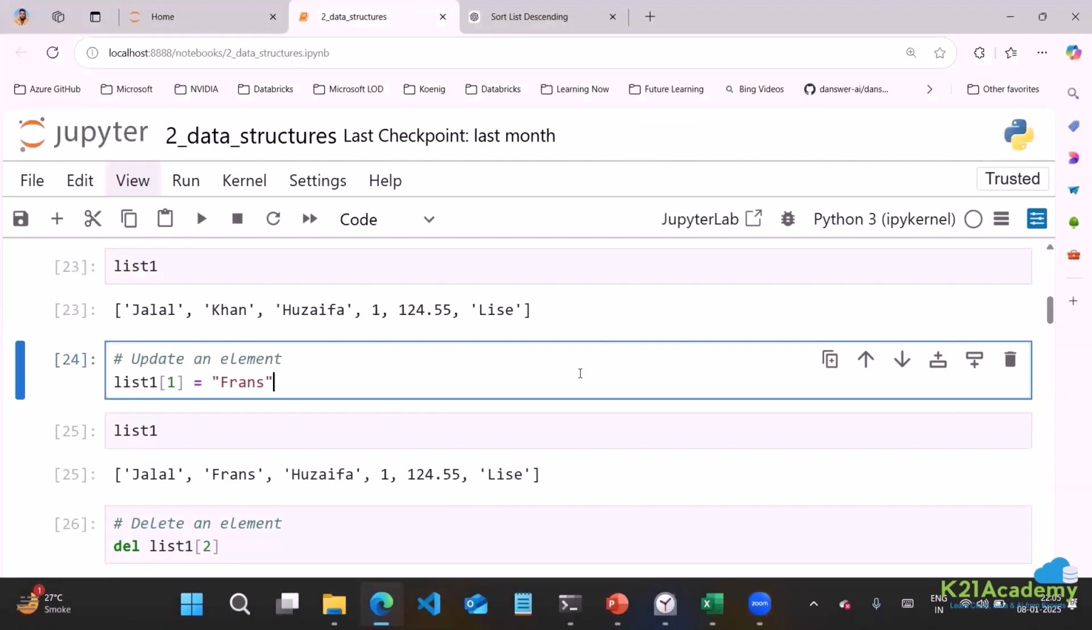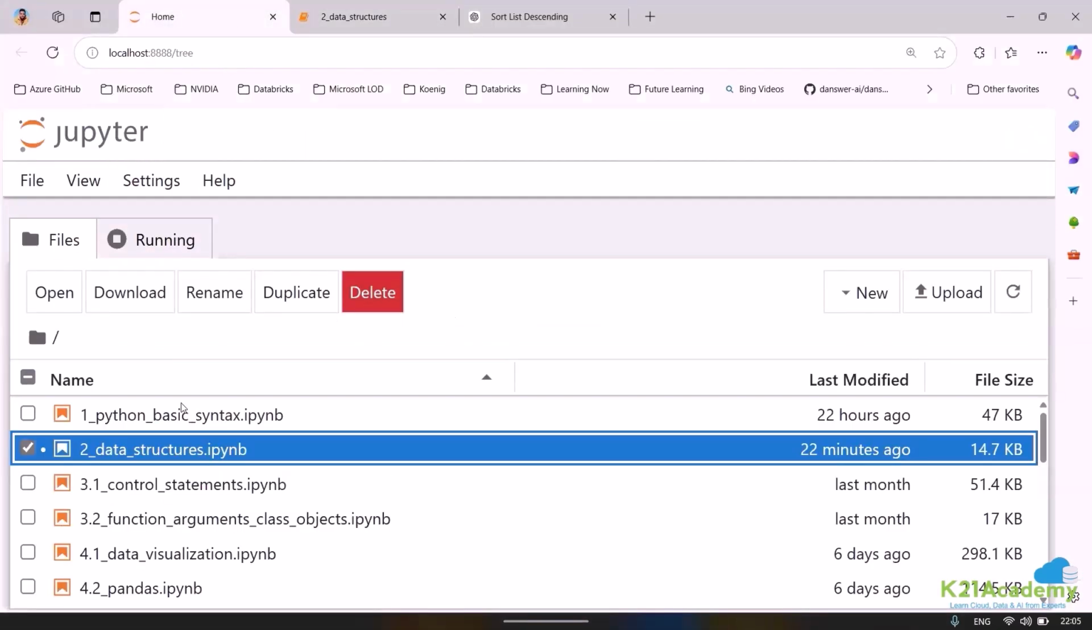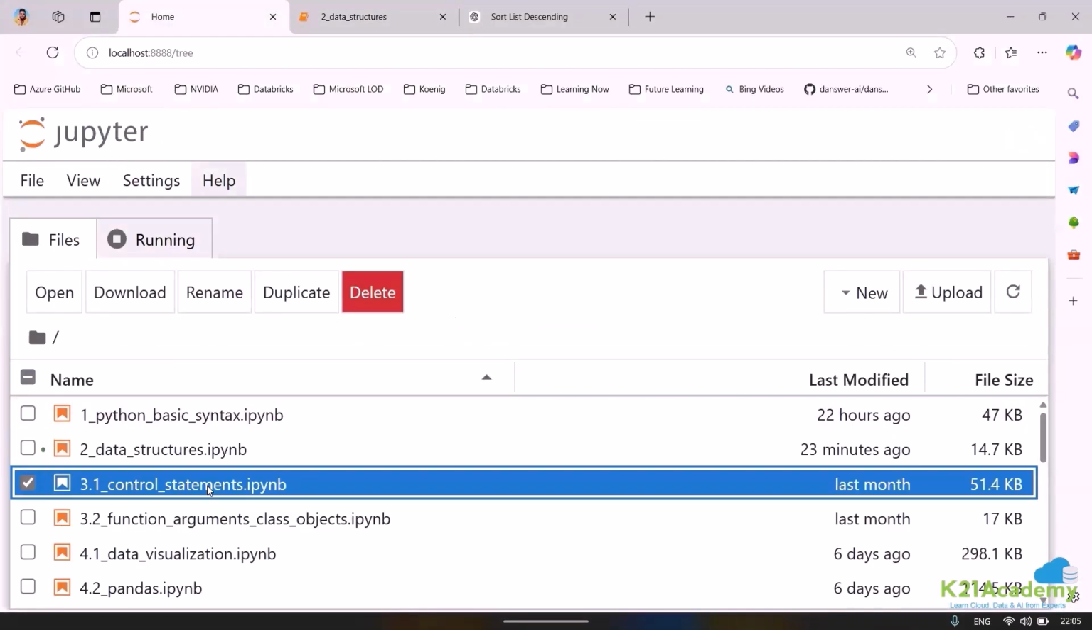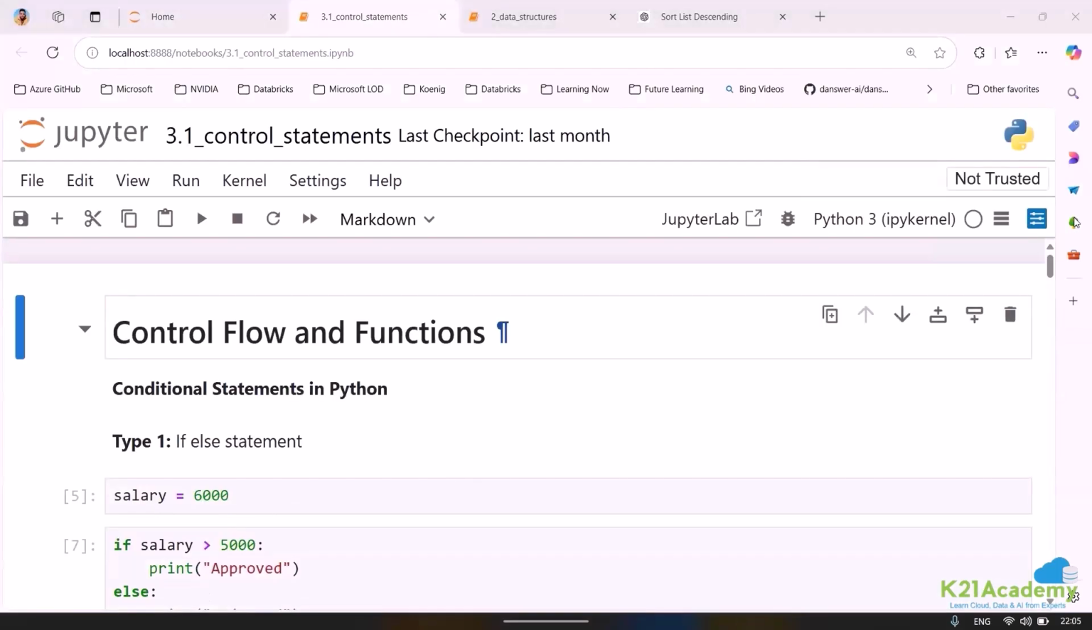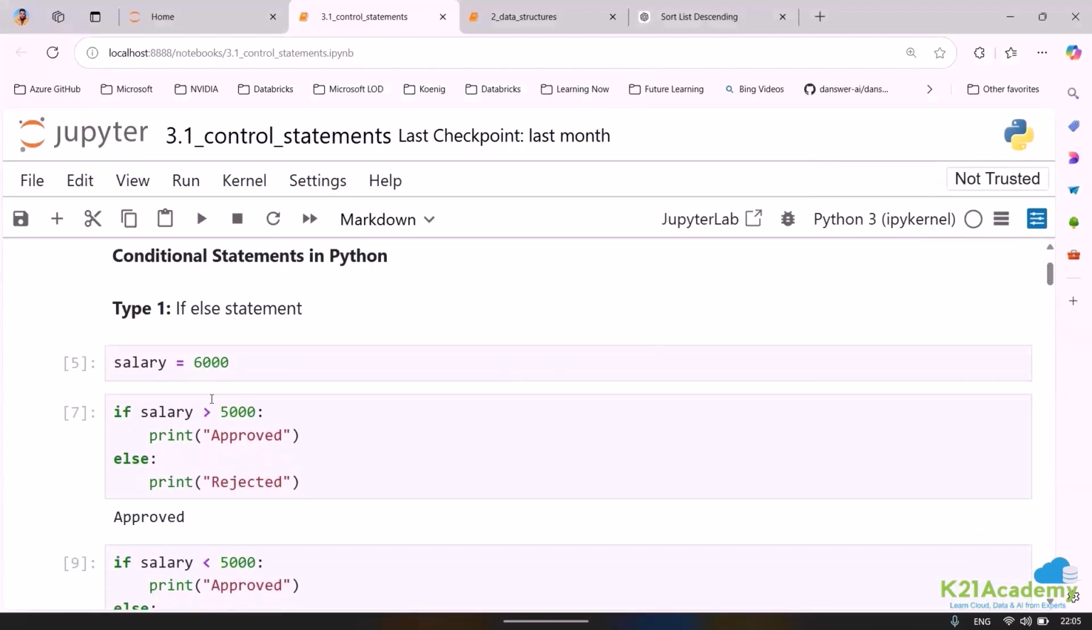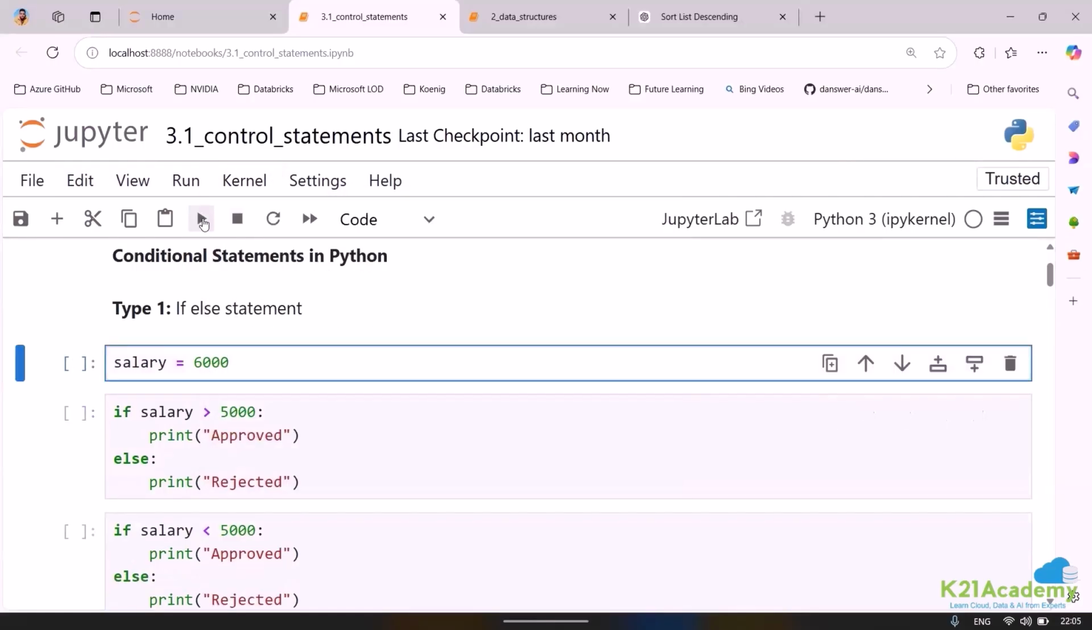Just to show you this example, the best way is to take you through the control statement. Okay, now the same thing I've written here. First, I am defining salary. Then I'm saying if salary greater than 5,000, approved, else reject. So what is going to happen in our case? It should be approved, right?